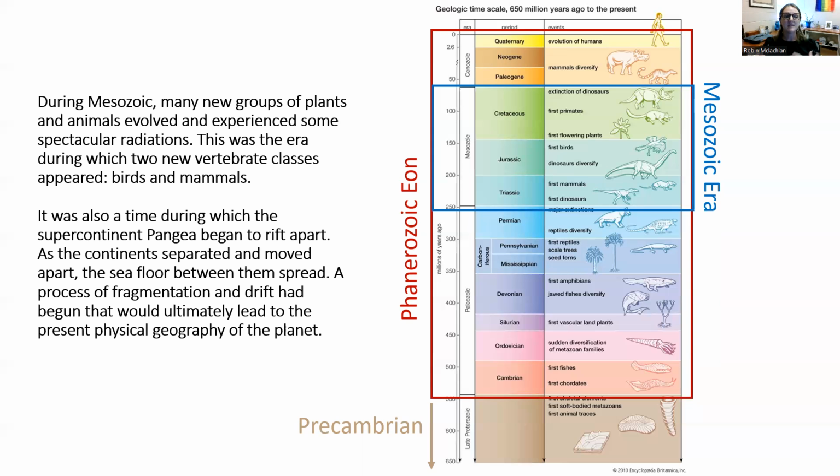Right? This was the era during which two new vertebrate classes appeared, both of my favorites, the birds and the mammals. It was also a time when the supercontinent Pangaea, which is the most recent supercontinent, not the only supercontinent, just the most recent supercontinent, began to rift apart. Pangaea was formed during the Paleozoic and is now rifting apart during the Mesozoic. So there's a lot of sea floor spreading, a lot of fragmentation of the continents, a lot of volcanism, which is going to set the stage for a lot of what we see in the Mesozoic.